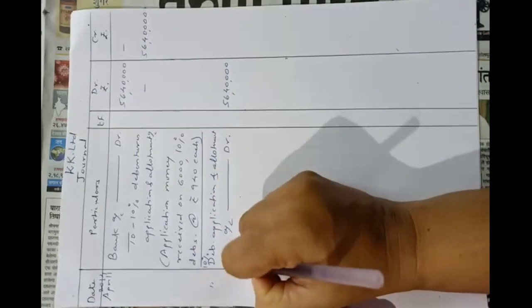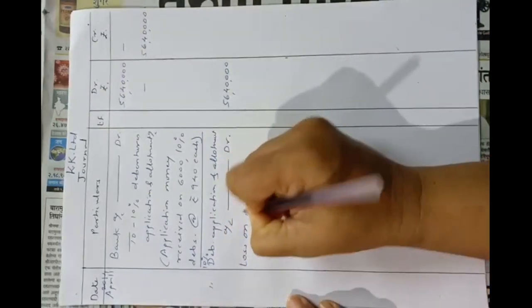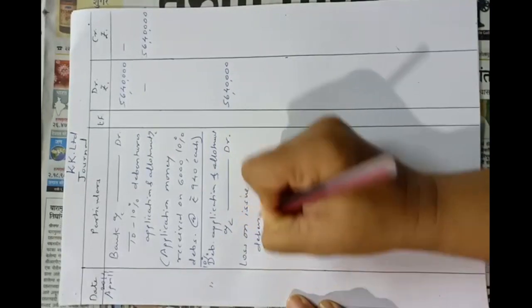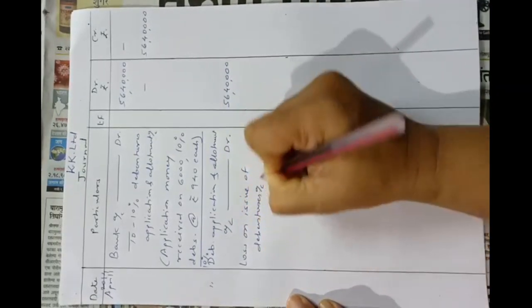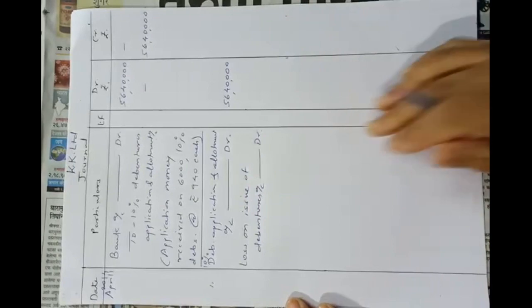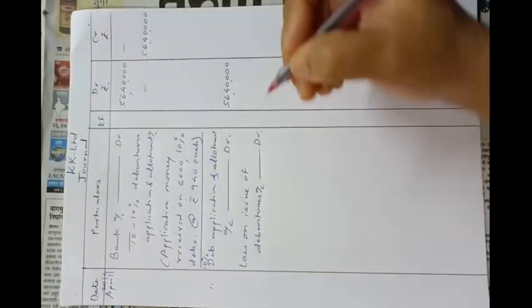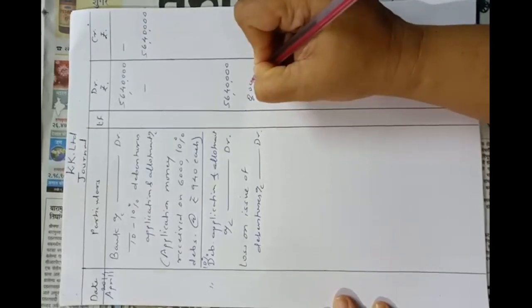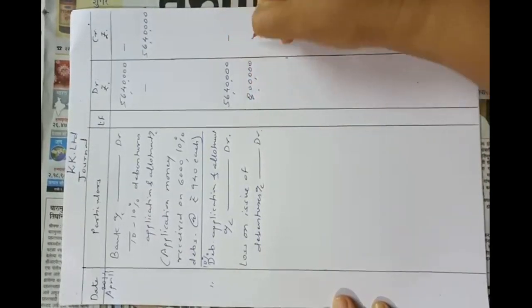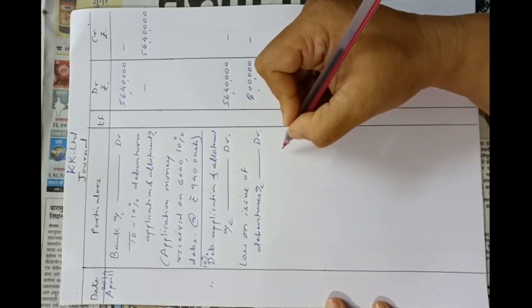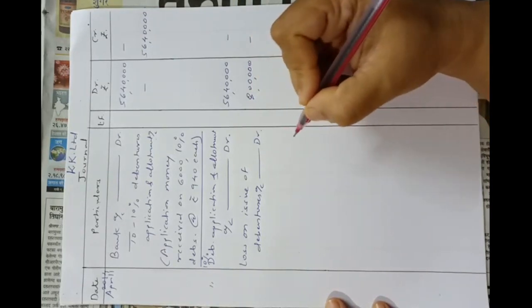Loss on issue of debentures account debit, total loss of rupees 8 lakhs. 8 lakhs included 3 lakhs of discount and 5 lakhs of premium on redemption of debentures.